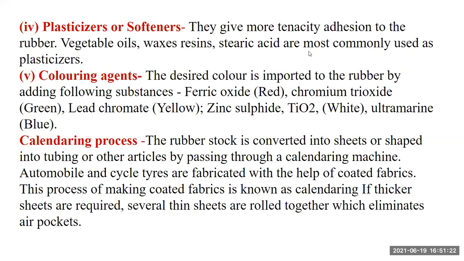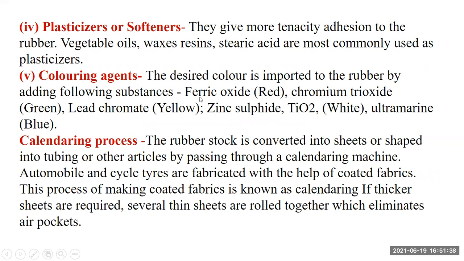Then plasticizers or softeners give more tenacity and adhesiveness to the rubber. Vegetable oil, waxes, resin, and stearic acid are most commonly used as plasticizers.